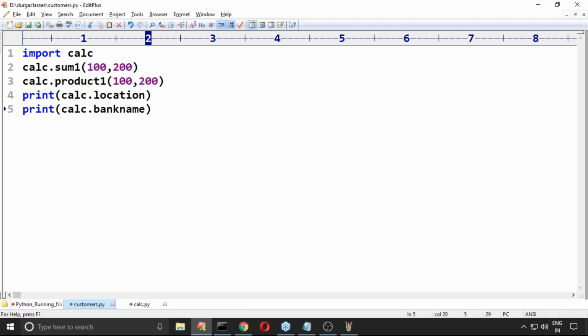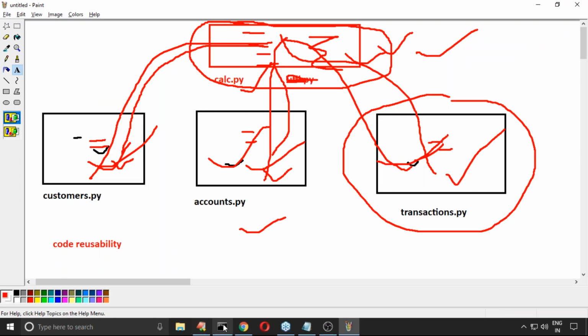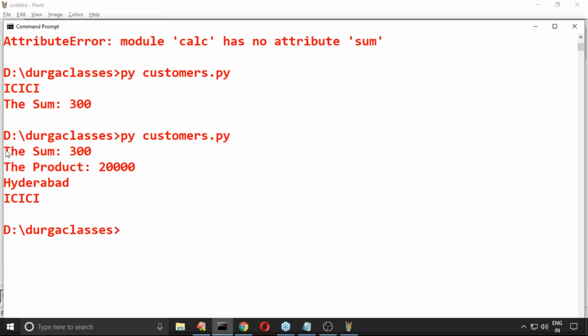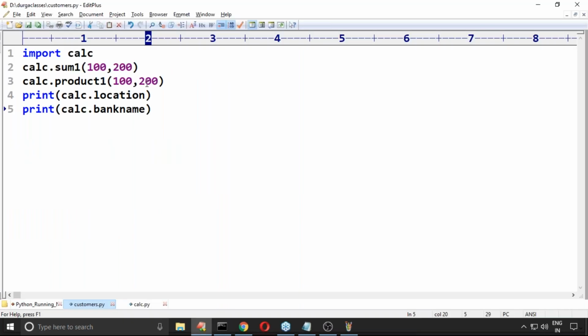Yeah, wonderful. Up to this, any doubt? Okay, now just observe carefully. Let me execute this code. Perfect, it's working. This is the output. The sum 300, the product 20,000, Hyderabad, ICICI.